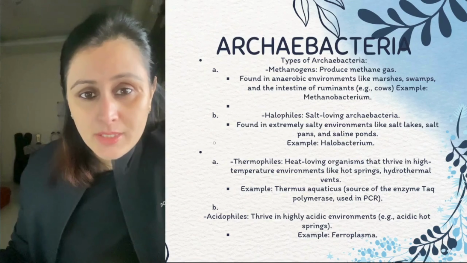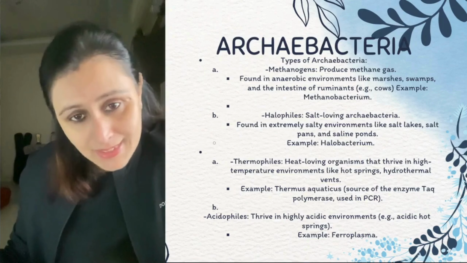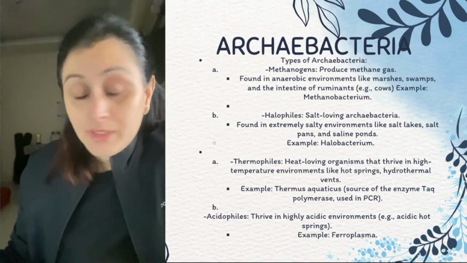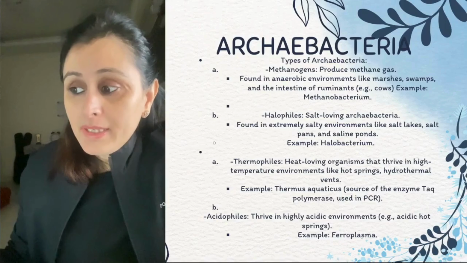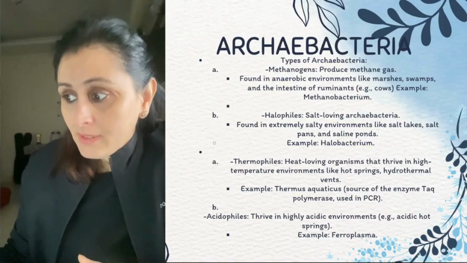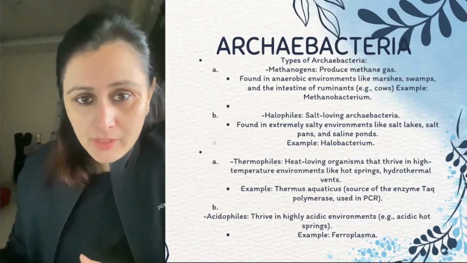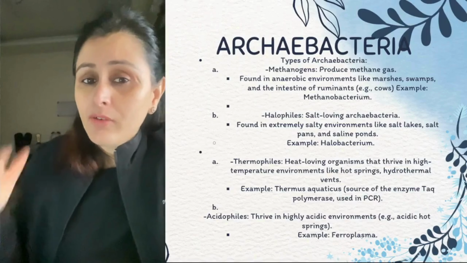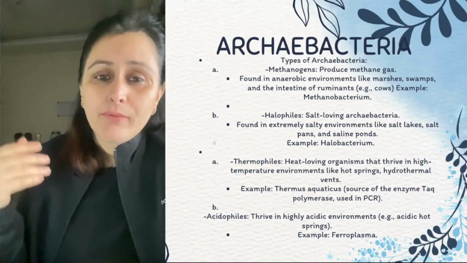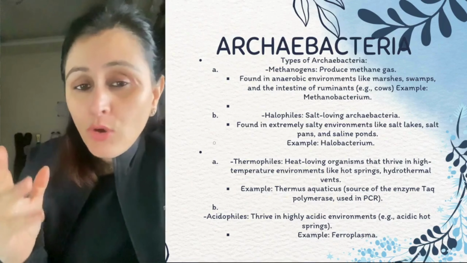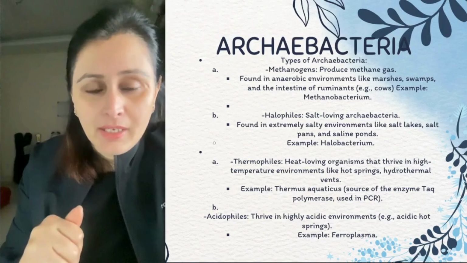Acidophiles, as the term comes from acids, thrive in extremely acidic environments, right? They survive in hot acidic springs. So we can see the variety of environments where they can survive.